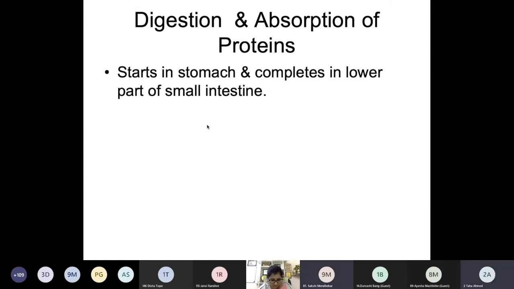Peptide bond को break करना पड़ेगा. Absorb the amino acids by breaking the peptide bonds. Absorption बाद में होगा, पहले ब्रेकिंग होगा, है ना? First there should be a breaking of peptide bonds.